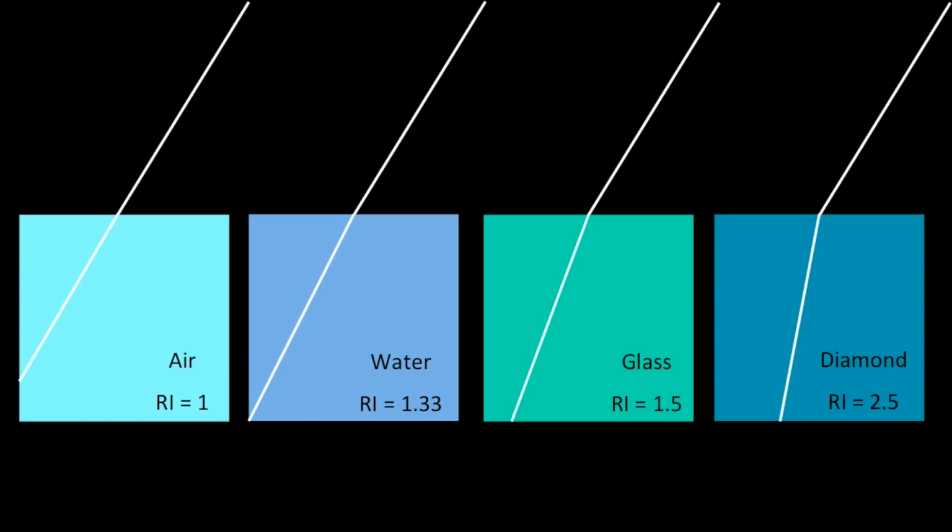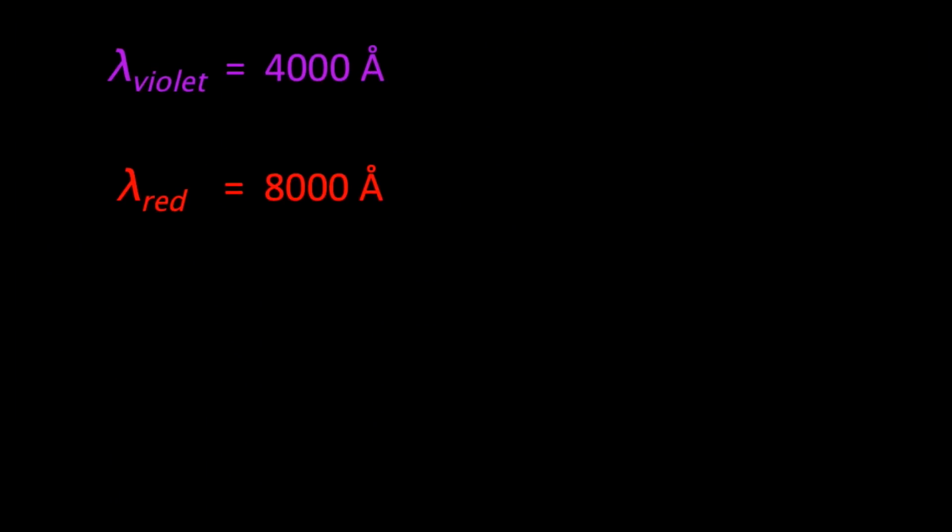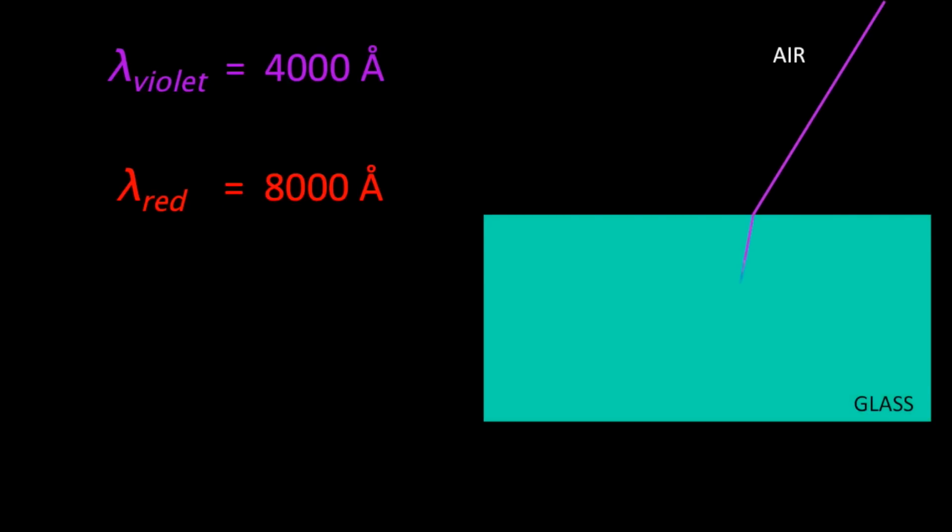While the refractive index of different materials is different, it is observed that for the same material, the refractive index is different with different wavelengths of incident light. Consider this. The wavelength of violet light is 4000 angstrom. This is lesser than the wavelength of red light, which is 8000 angstrom. However, a ray of violet light, traveling from air to glass, suffers a greater amount of refraction, compared to a ray of red light. This means that the refractive index of glass is greater for violet light, and lesser for red light.